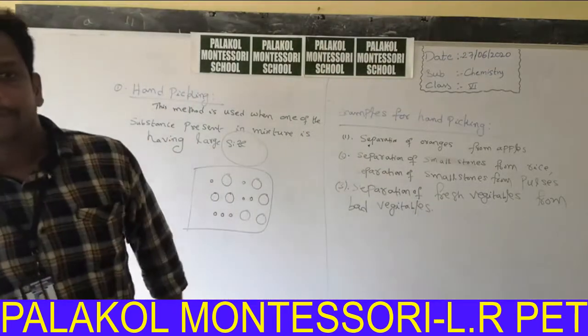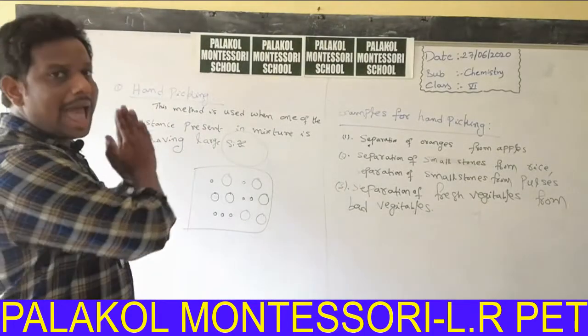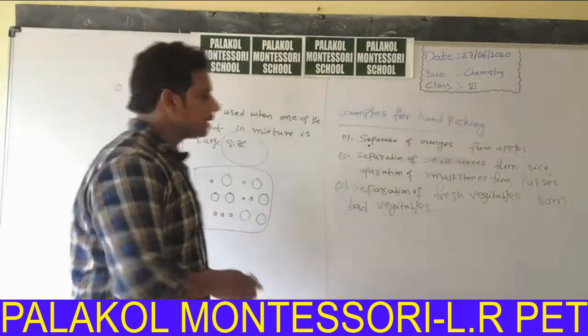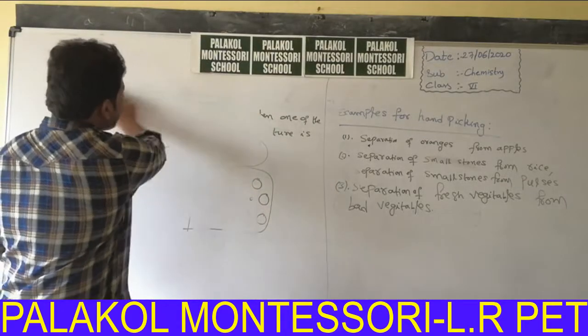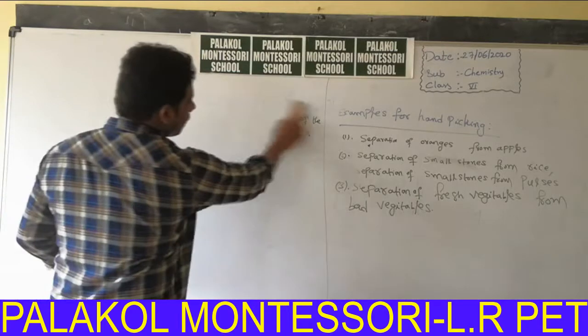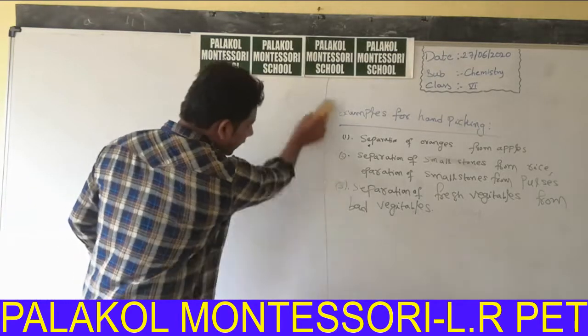Next, we completed the hand picking method. The second method in the list is winnowing.